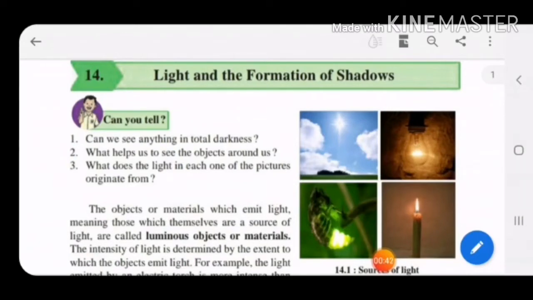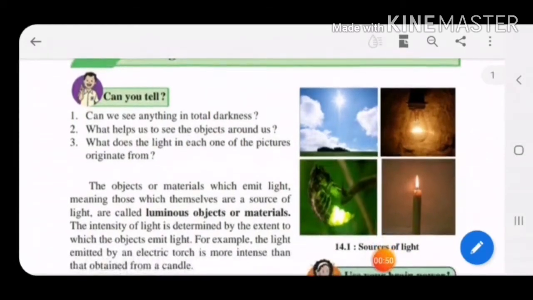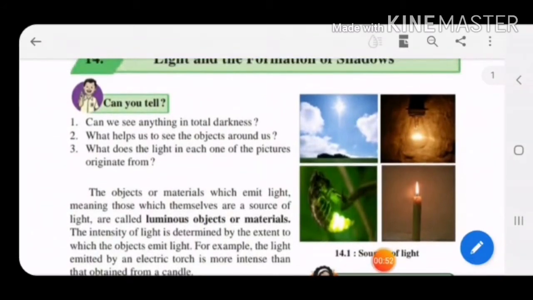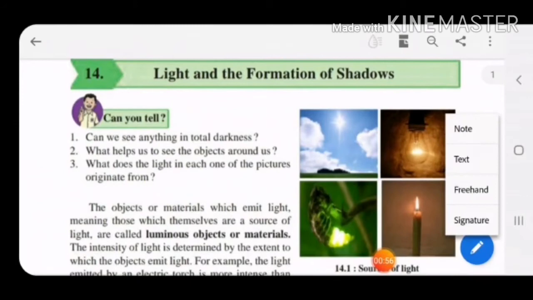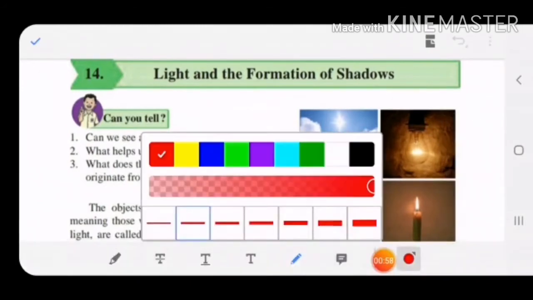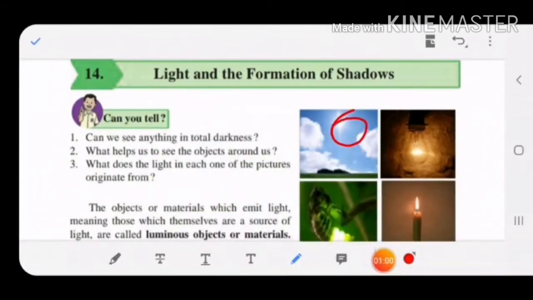Third question, what does the light in each one of the pictures originate from? Children, here are some sources of light, figure 14.1. Some pictures are shown, so we have to answer from where the light is originating. See, in the beginning, from the sun. Can you see, the sun is the main source from where we are getting the light.